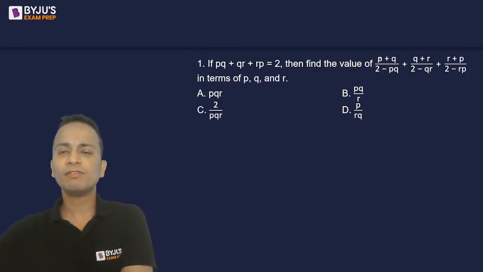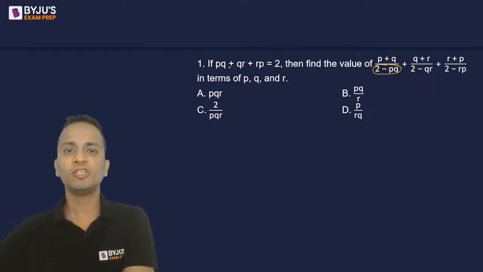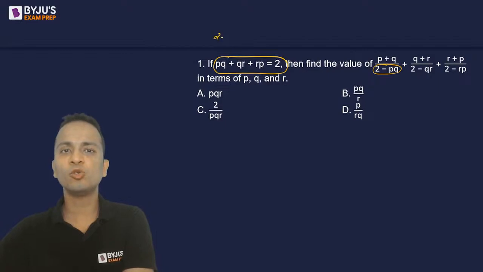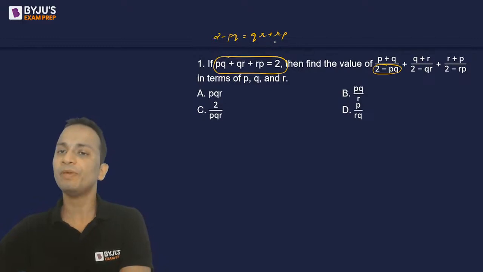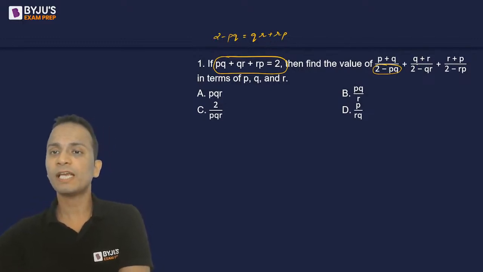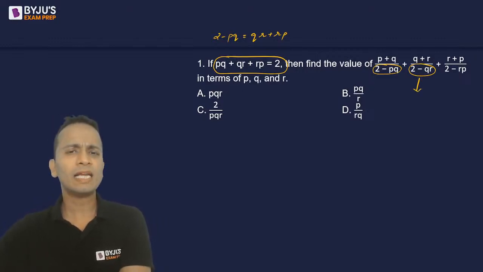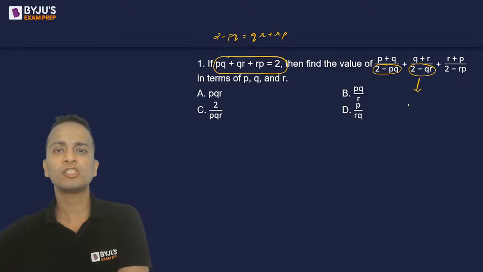Now look at the expression whose value we'll have to find out. We have to simplify this. I look at the denominator of the first term, 2 minus PQ. The given equation is this. Now from here, I can say that 2 minus PQ will be equal to QR plus RP. So the denominator can be written as QR plus RP for the first term. Similarly, for the second term, 2 minus QR, again I'll look at this expression and I can take QR on the right hand side. So 2 minus QR can be written as PQ plus RP.